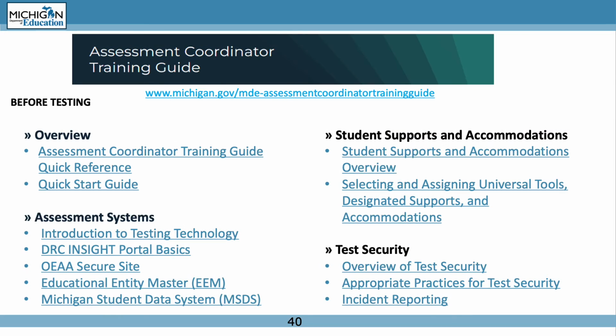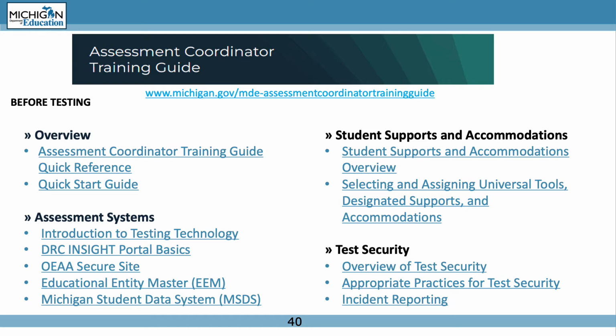assessment. The Assessment Coordinator Training Guide provides a before testing overview which includes Assessment Coordinator Training, Quick Reference Guide, Quick Start Guide. The assessment systems section includes Introduction to Testing Technology, DRC Insight Portal Basics, Secure Site Training, Educational Entity Master (EM) resource, Michigan Student Data System (MSDS).